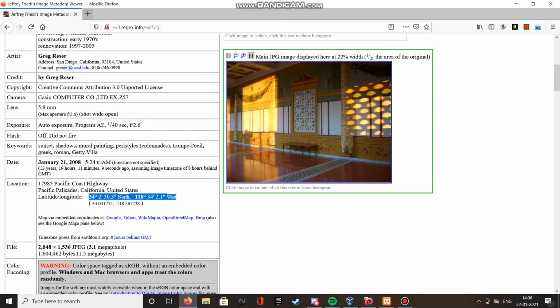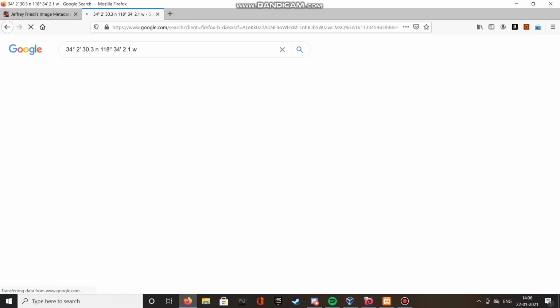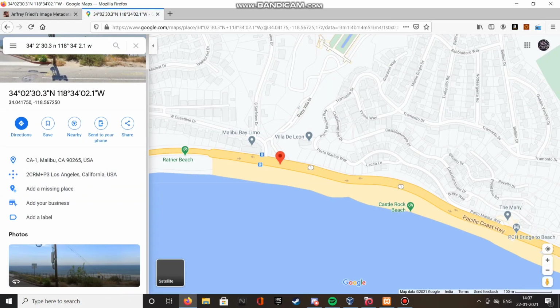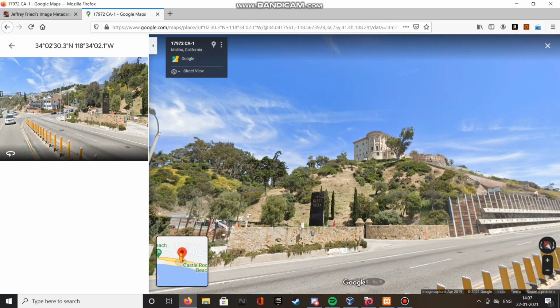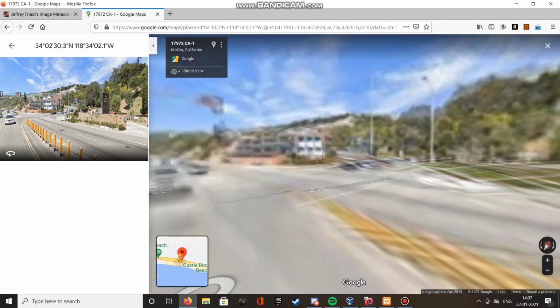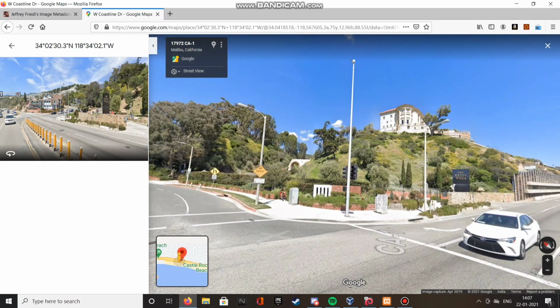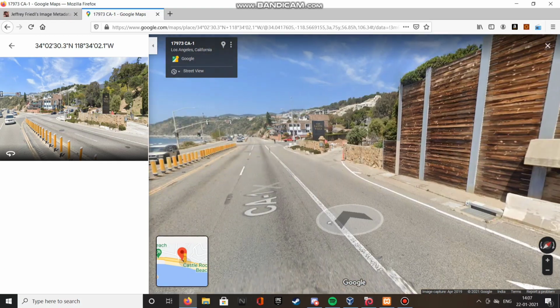I'm just going to copy these GPS coordinates because that is the only thing we're going to focus on in this video. We just have to make some little changes, like make north into N, that's how it works. You can just watch the screen because I'm really bad at explaining stuff. Now you can see the Google map, and here's where the pic was clicked. You can find the location, and that's the 360 view. I don't think I have to give you more information about Google Maps because that's something we generally use. That's how we get to know someone's exact location. And I believe the thing above is where the pic was clicked.